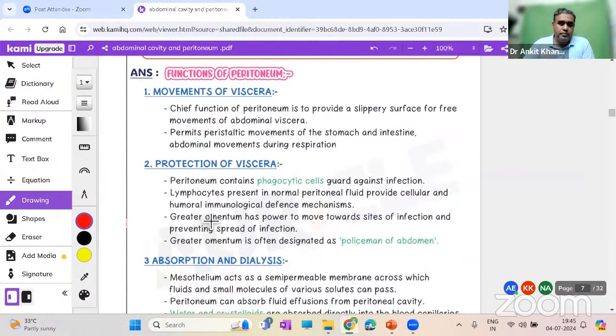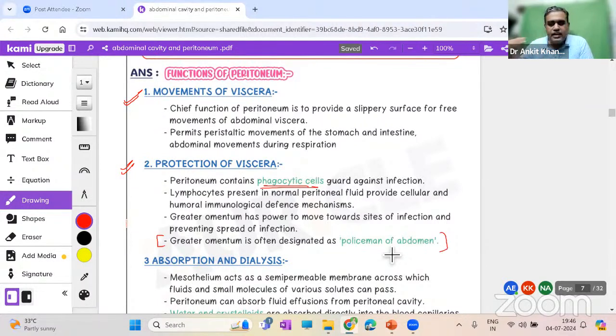The function of peritoneum. You can elaborate as much as you want, but basics will remain the basics. So movement of viscera, as I already told you, we need to move the viscera. Then protection of viscera, it also has phagocytic cells. And do remember that the greater omentum is known as the policeman of the abdomen.